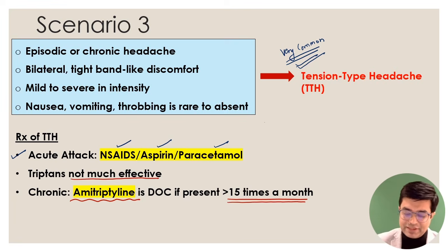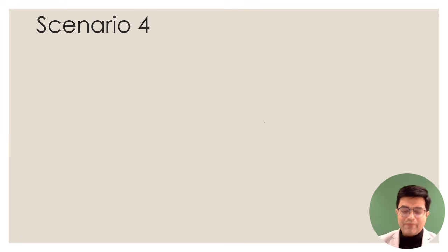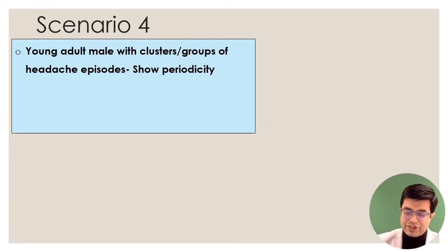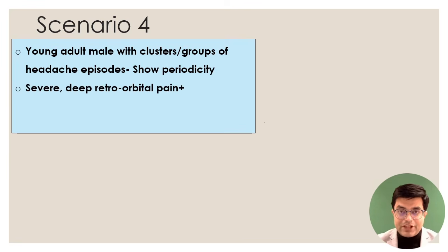Moving further, scenario number 4. Now in scenario number 4, the question will say there is a young adult male with a cluster or group of headache episodes. Periodically these episodes will happen in a group. Then there will be a normal phase, then a group of headache episodes will happen, then there will be a normal phase. In each episode of headache, there will be deep, severe retroorbital pain. So now can you see the pattern which is evolving?